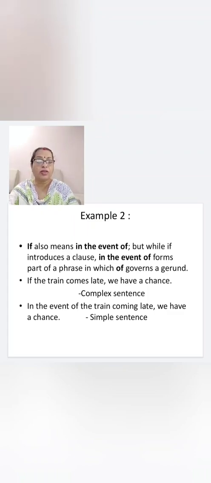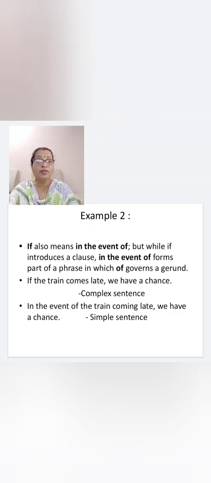Okay. Now here, this complex sentence, when it is told to make a simple sentence, you can use in the event of instead of if. But in the event of will be a part of a phrase. How? Let us see. In the event of the train coming late, we have a chance.